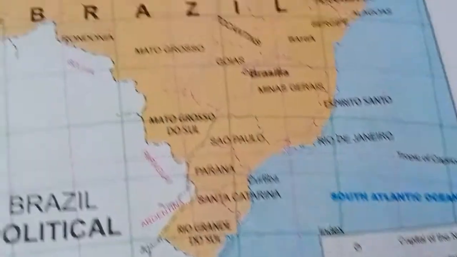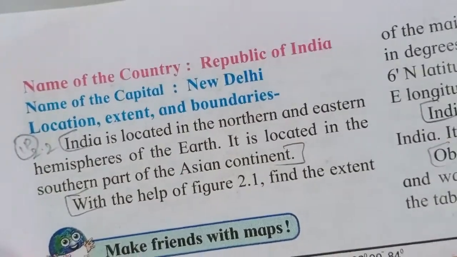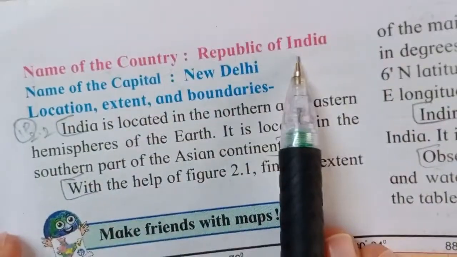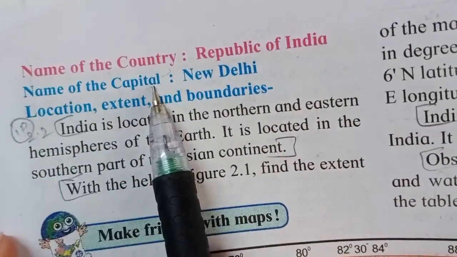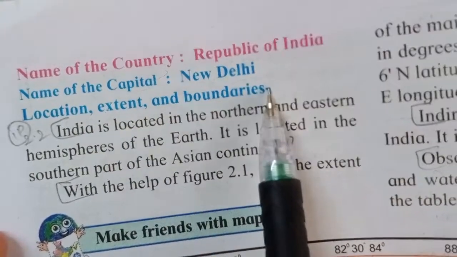Let's go to page number 10. In your textbook, page number 10, you can clearly see the name of the country, Republic of India. Name of the capital, New Delhi. Location, extent and boundaries.